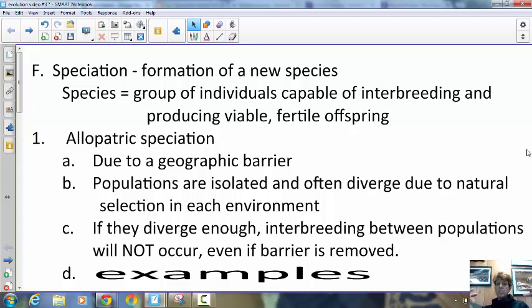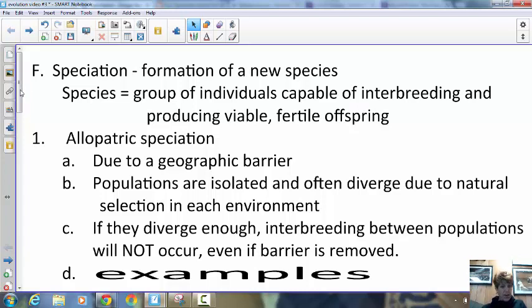Because they're separated and because their environments are now going to be different, there's going to be natural selection happening in each area. And the selection pressures are going to be different, which is going to lead to differential survival in each area. So the traits that accumulate on one side may be very different from the traits that accumulate on the other side. And those differences might be enough to separate the population into distinct species. And the way that you tell is you put them back in contact with each other, and if they do not mate and do not form viable, fertile offspring, then they have become two separate species.